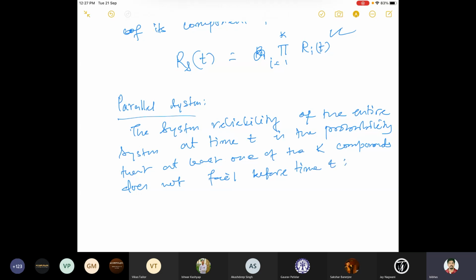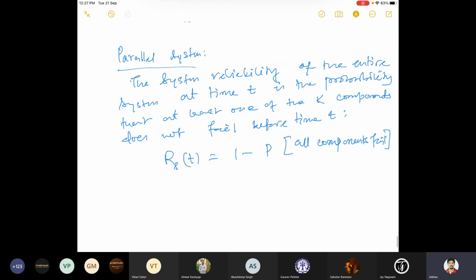And this is given by R_S(t) equal to 1 minus the probability that all components fail. And this will be 1 minus the product of i equal to 1 to k, of 1 minus R_i(t).